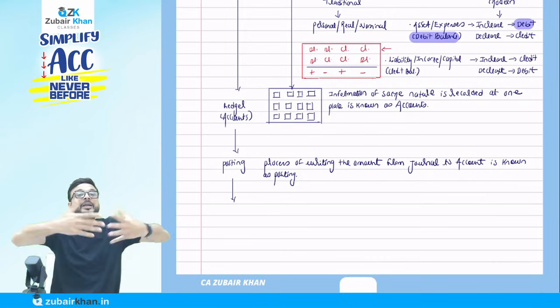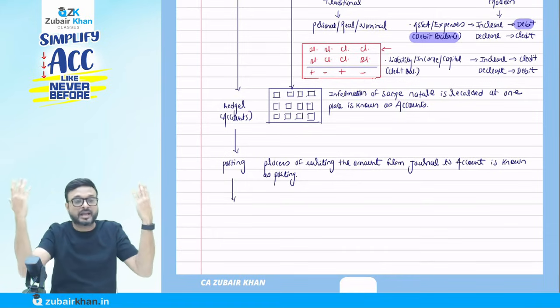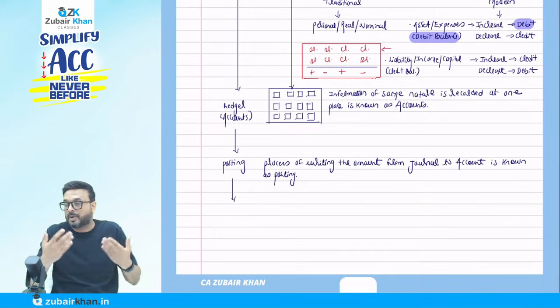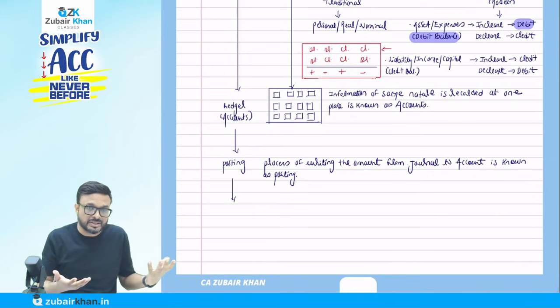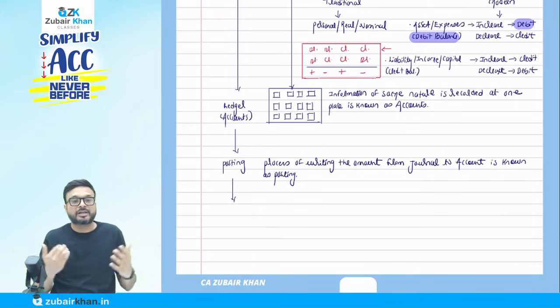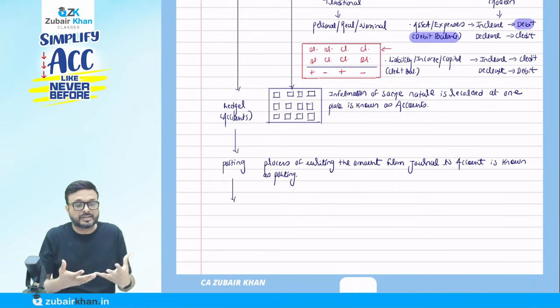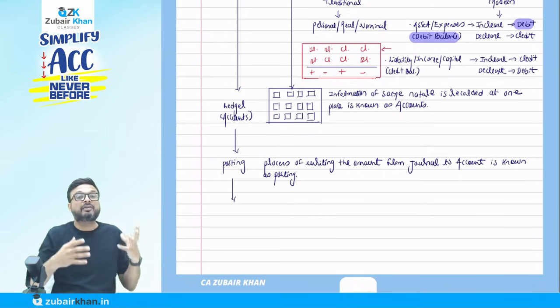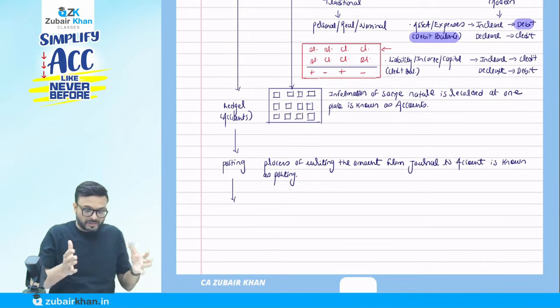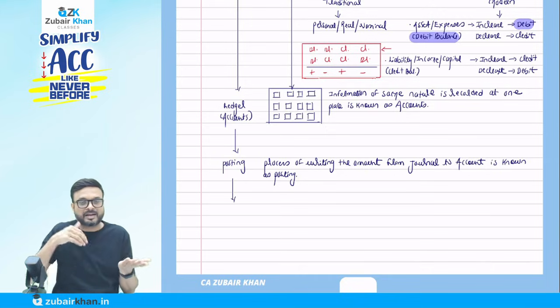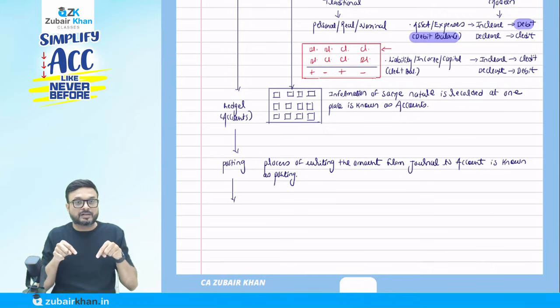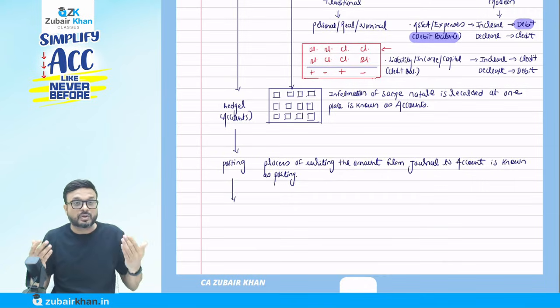But I have so many boxes, so many accounts. It is not possible for me to see each and every transaction. I want a final figure. So my accountant says, Zubair sir, don't worry, I will do one thing for you. Each box has two sides. In accounting, we call them the debit side and the credit side. I say great, I want a final figure.